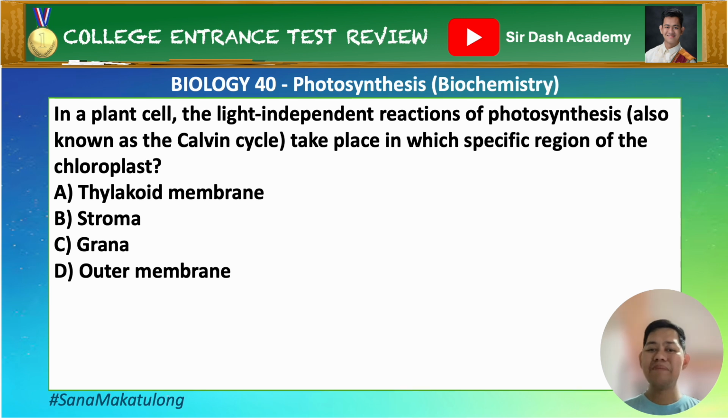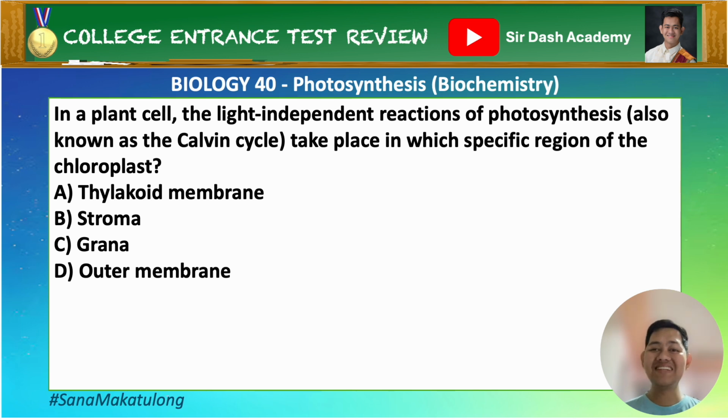Again, in the plant cell, the light-independent reactions of photosynthesis, also known as the Calvin cycle, take place in which specific region of the chloroplast? A. Thylakoid membrane. B. Stroma. C. Grana. Or D. Outer membrane. Go. Pause this video and try to answer it.